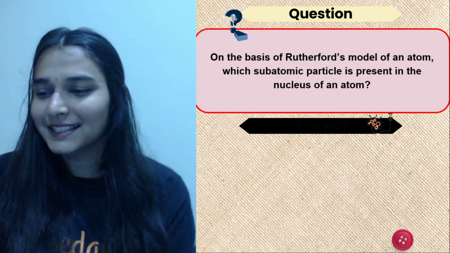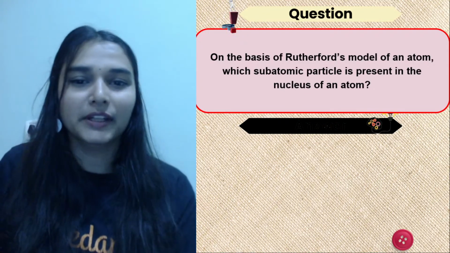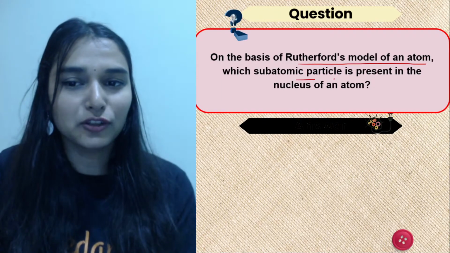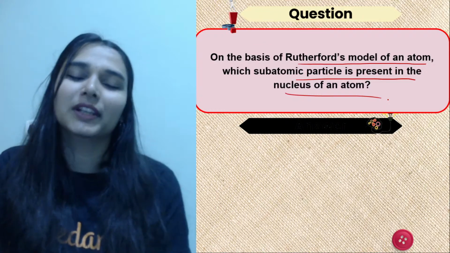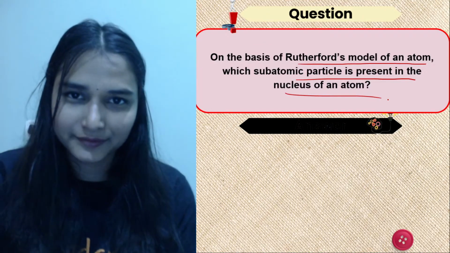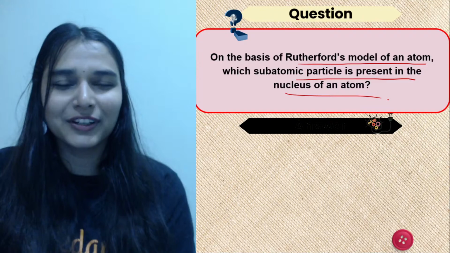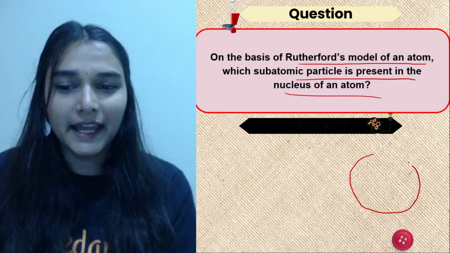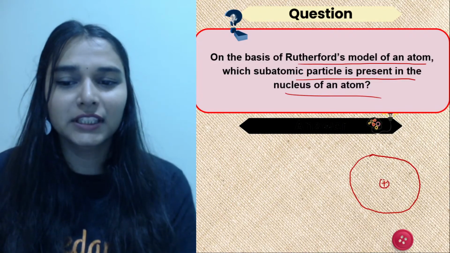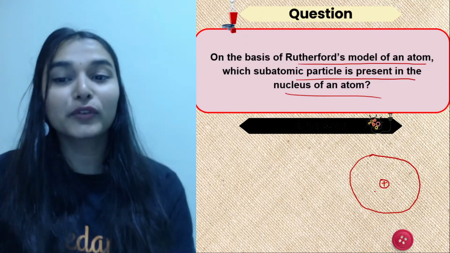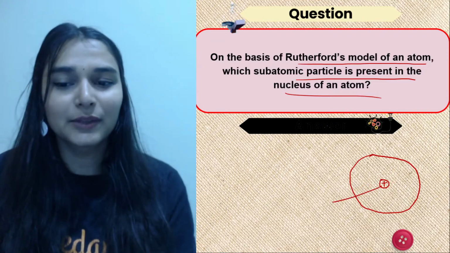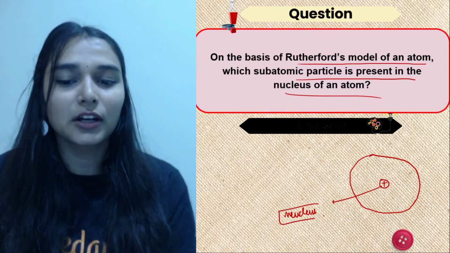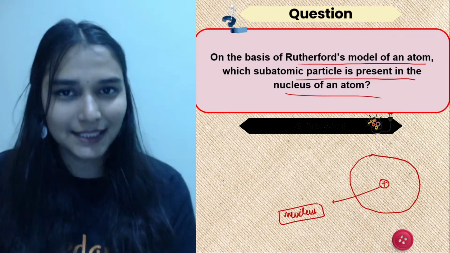Okay, very good. I see the next question on the screen, guys. Pay attention. On the basis of Rutherford's model of an atom, which subatomic particle is present in the nucleus of an atom? Easy. I guess you all remember Rutherford's model of an atom. And what did Rutherford do? He led to the discovery of the nucleus. If you remember Rutherford's model of the atom, what did he majorly do? The alpha ray scattering experiment helped us discover the nucleus inside an atom.